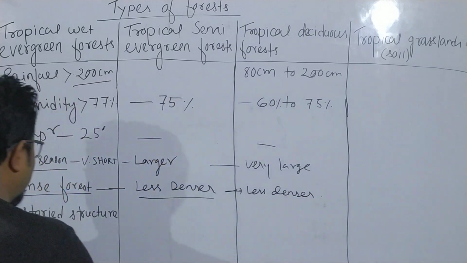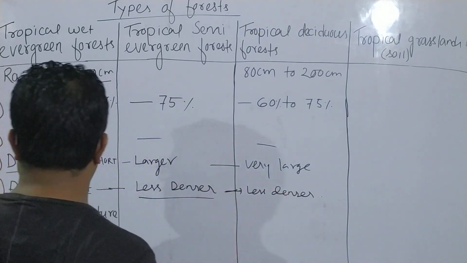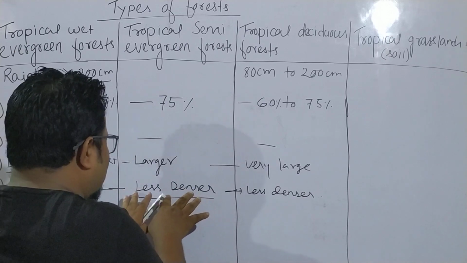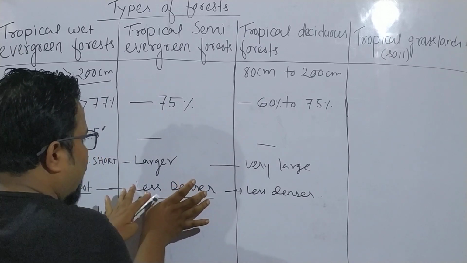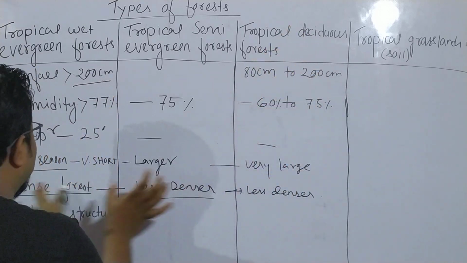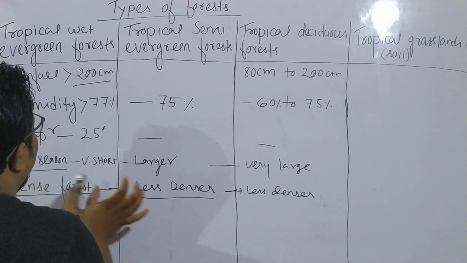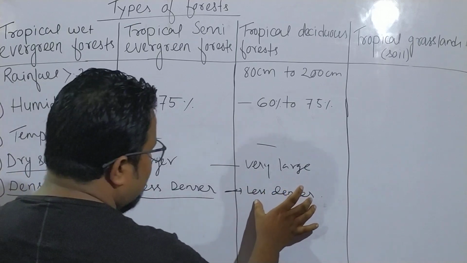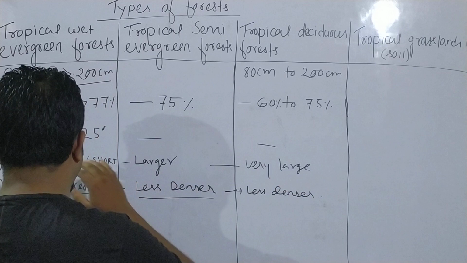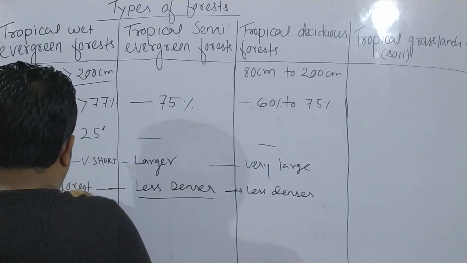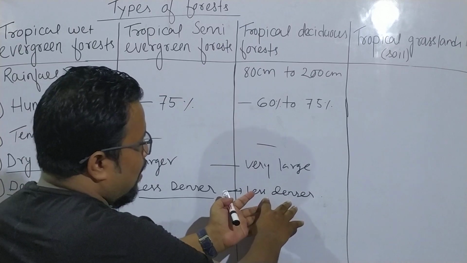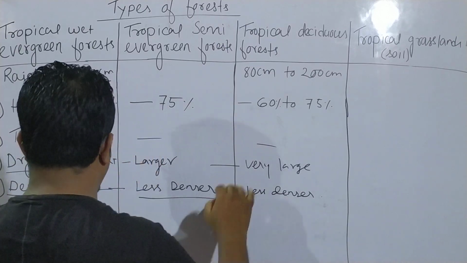If I study like this, this one is more dense, this one is also dense, but it is denser than tropical deciduous forest and less dense than tropical wet evergreen forest. So it is less dense than these two.